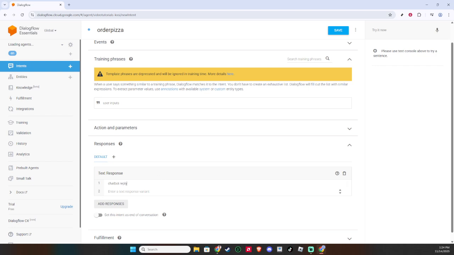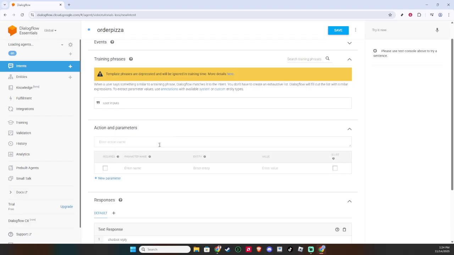Optionally, there's a feature in the Action and Parameters section where you can annotate parts of the training phrases. This feature lets your bot extract specific details, like dates or locations, by using entities. Annotating these parts can help your chatbot perform its task more efficiently, such as confirming a delivery address or scheduling a time. Once you've set everything up and you're satisfied with your configurations, it's time to save your work.